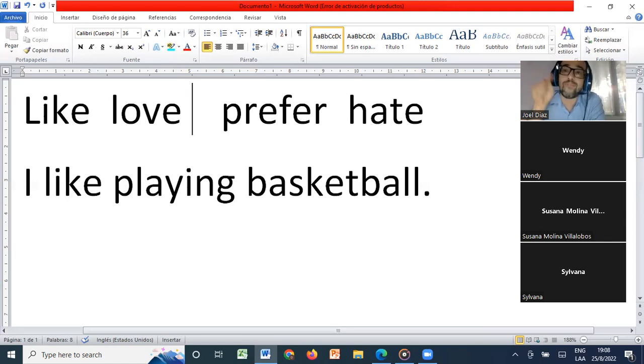But what happens if I use these verbs with an infinitive? If I use these verbs with an infinitive, that means it's a personal habit that I have. For example, you can say, I like to drink green tea every morning. You see, that's a specific habit that you have. So that's why you're going to be using an infinitive.